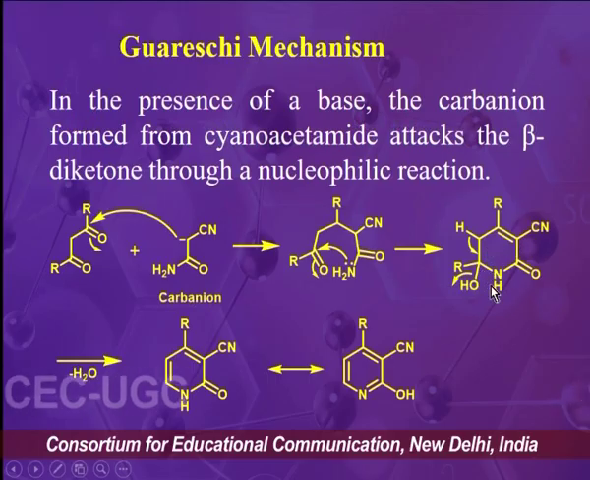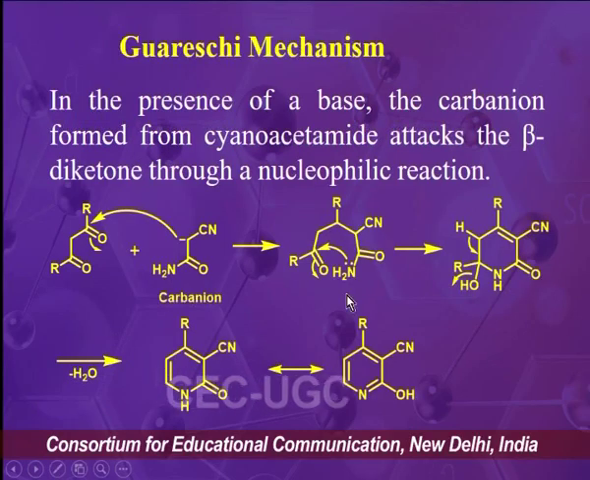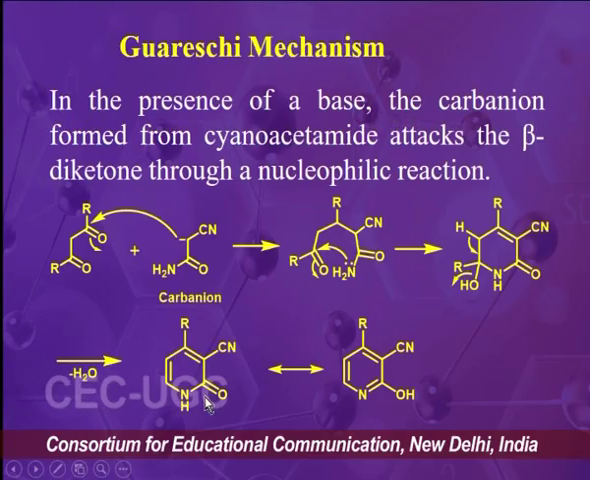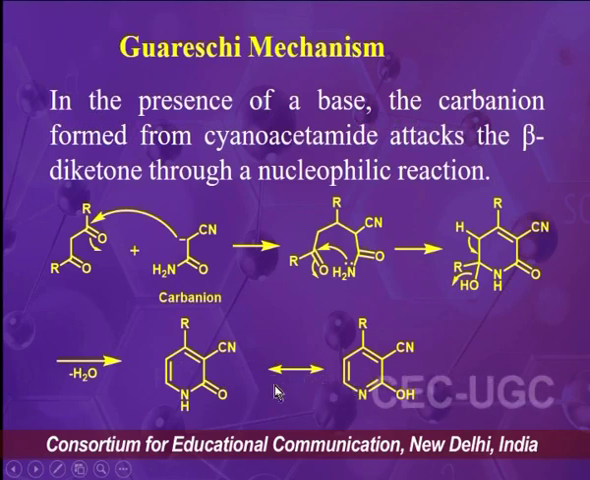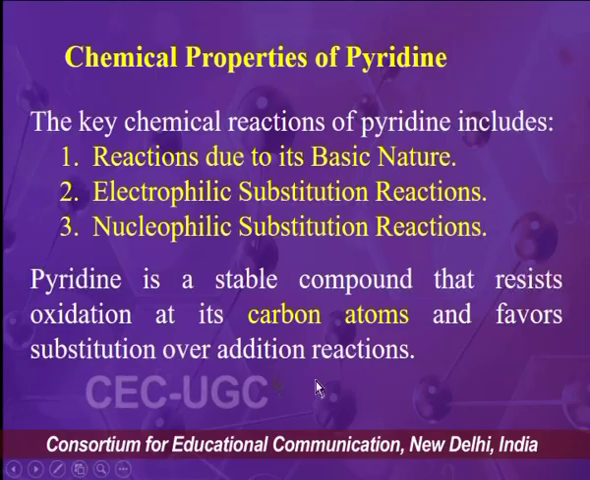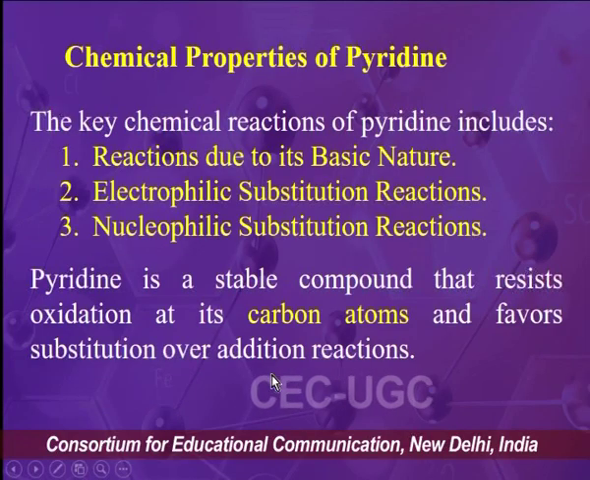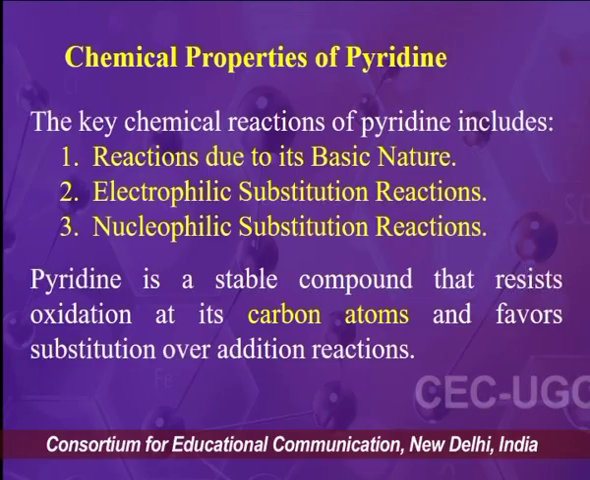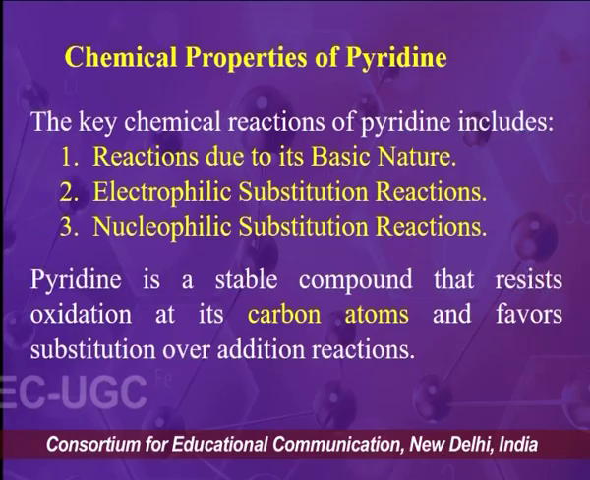From this cyclic intermediate, on heating, dehydration will take place, and we will have this pyridone derivative, and this pyridone derivative will undergo tautomerization to produce a 2-hydroxypyridine derivative. So these were the methods which are used to carry out the synthesis of pyridine or its derivatives.